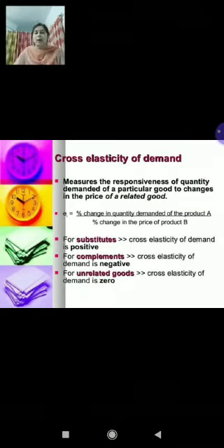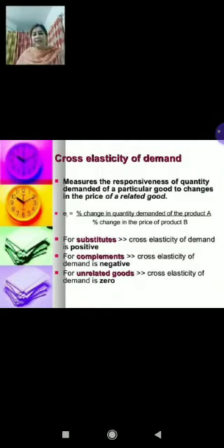This you know. A fall in the price of coffee increases the quantity demanded of coffee but reduces the quantity demanded of tea. Changes in the price of coffee and in the quantity of tea demanded will therefore have the same sign, a positive relationship. So the cross elasticity will be positive, right?